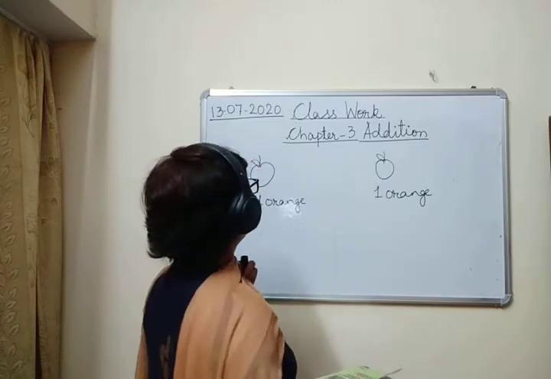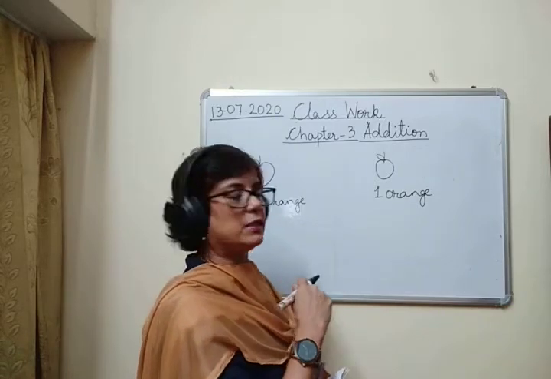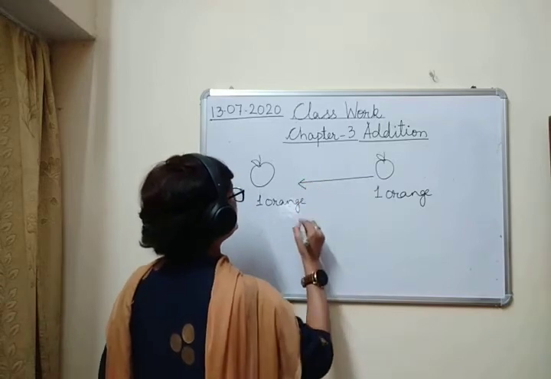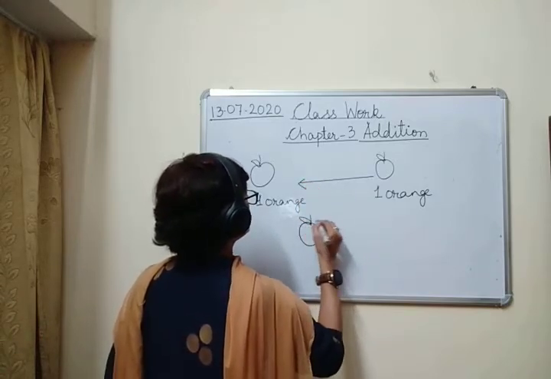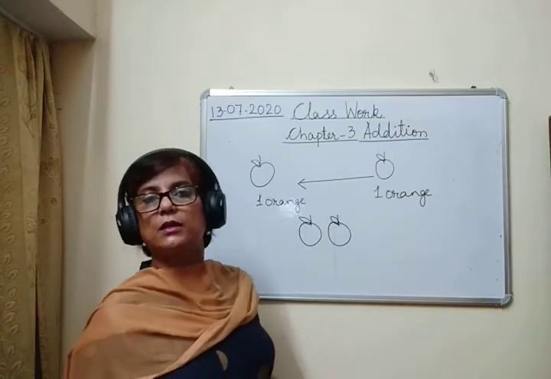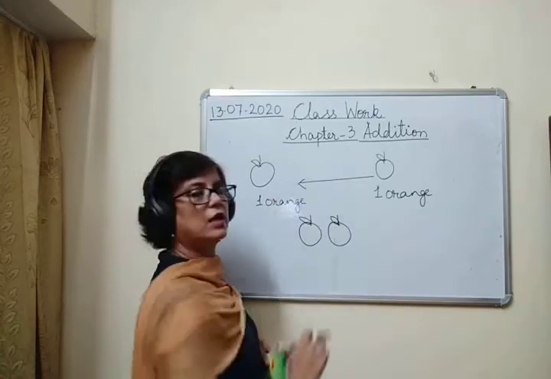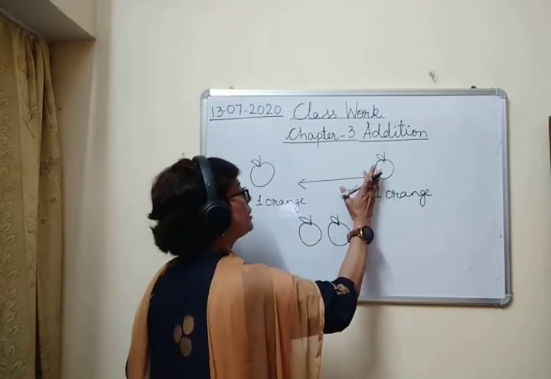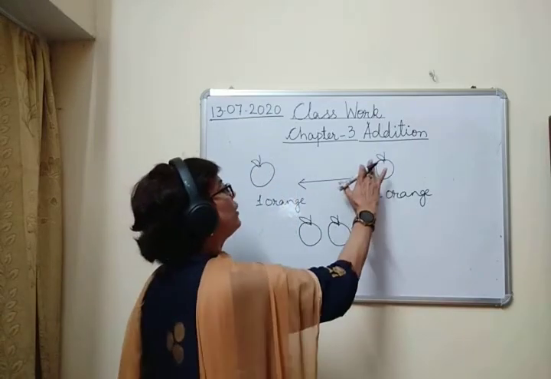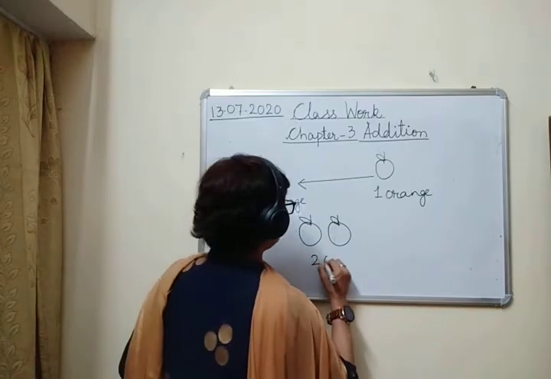Okay? Now, if I bring together both the oranges, if I bring this orange along with this, these are two different oranges, two separate oranges, दो अलग अलग ग्रुप में oranges, one orange and one orange. Now, if I bring this orange with this orange, अगर मैं इस orange को इसके साथ ले आऊं, तो they become two.